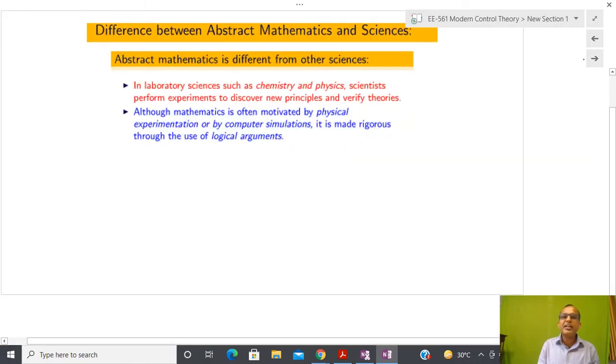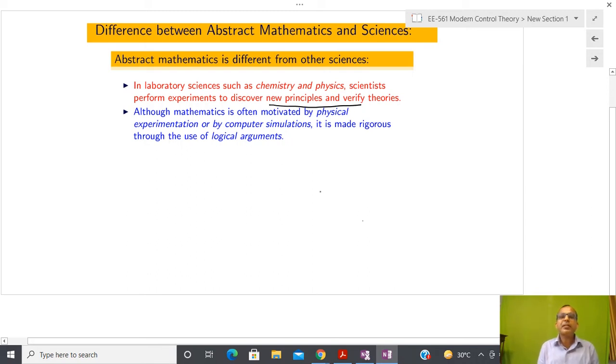Now let us see what the difference is between abstract mathematics and science, because I am going to write everything of science, or everything of engineering, in terms of mathematics. So we have to understand the clear difference. In laboratory science, chemistry, physics, biochemistry and biophysics, we do enough experiments, and after that we verify or guess some principle.